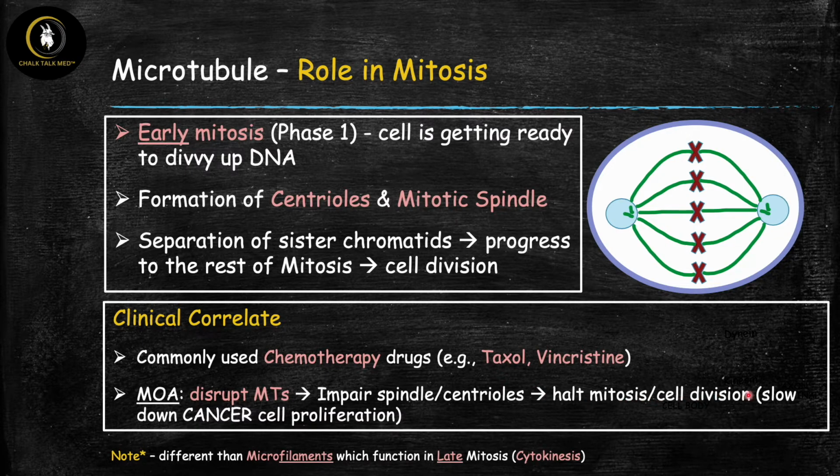And this is, of course, going to slow down the cancer cells because one of the hallmarks of cancer cells is that they're rapidly proliferating and spreading. So this is going to prevent the spread and division of cancer cells, and that's why these drugs are very useful in chemotherapy agents.